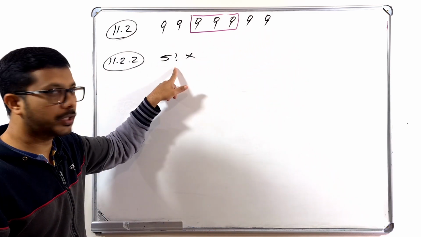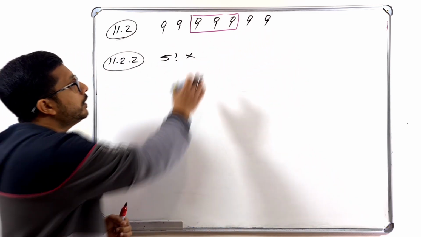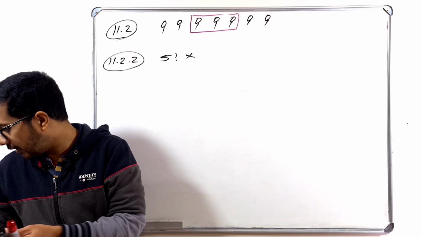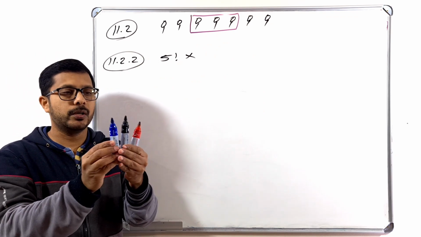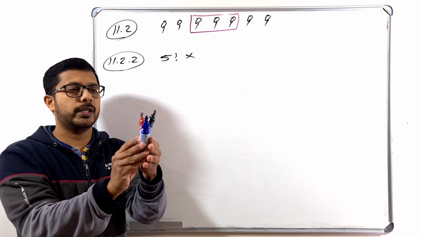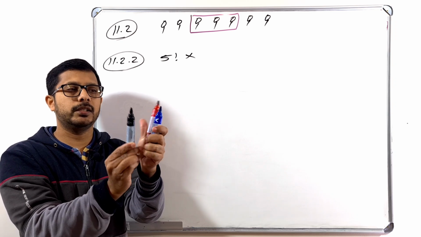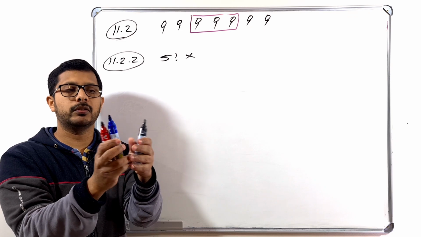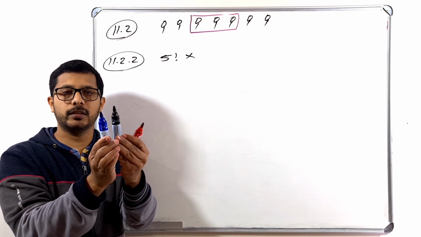That is 5 factorial, times in this group of 3, they can swap with each other. These are the 3 students, maybe like this, or they can sit like this, or like this. Am I right? Or this one comes here, or this one must come here. You understand?